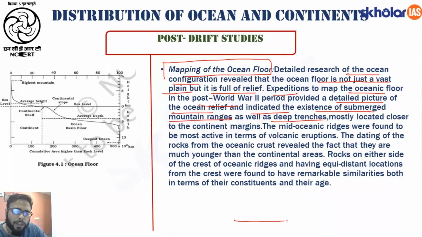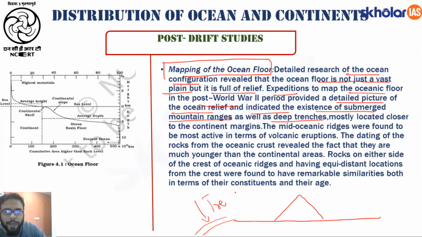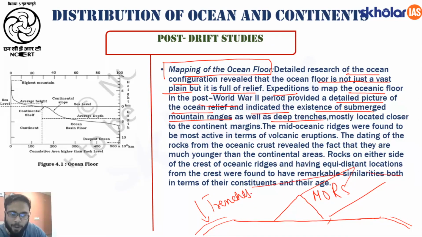So along the ocean floor, we not only find mountain ridges, which we call the mid-oceanic ridges. We also find other types of small hills, and we also find locations called trenches, meaning where the ocean floor is moving down. So these areas are called trenches, and in the middle we have the mid-oceanic ridges. This is how the ocean floor looks. At the center we have the mid-oceanic ridges, and at the edges of the ocean floor we have a location where the ocean floor is moving below the continents.